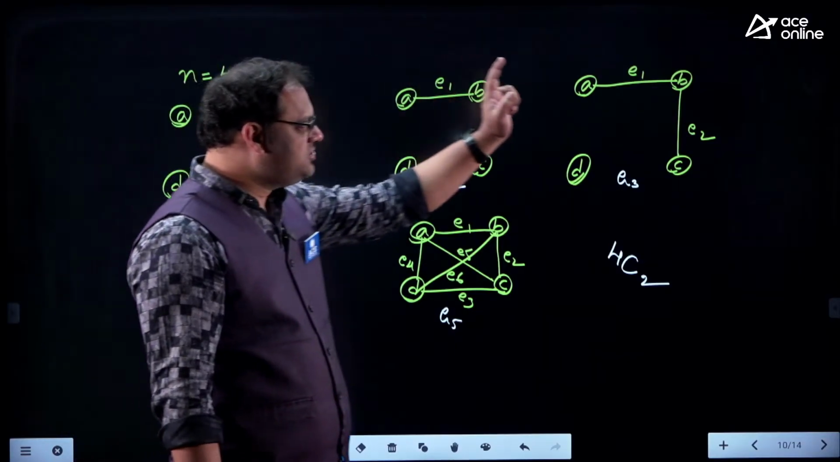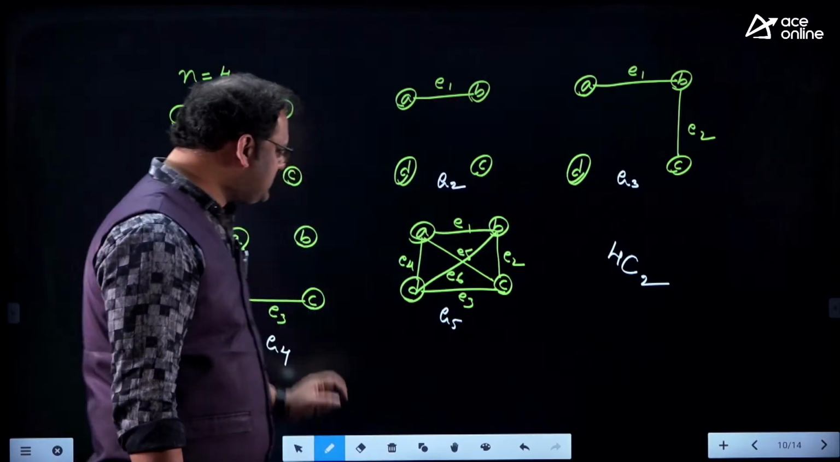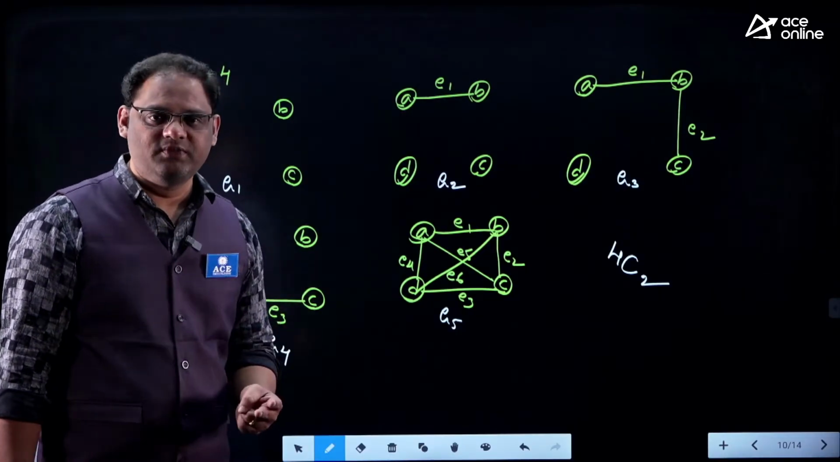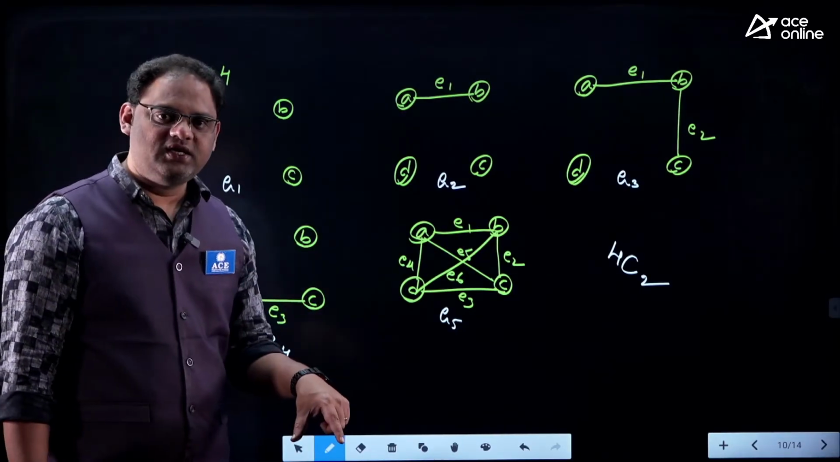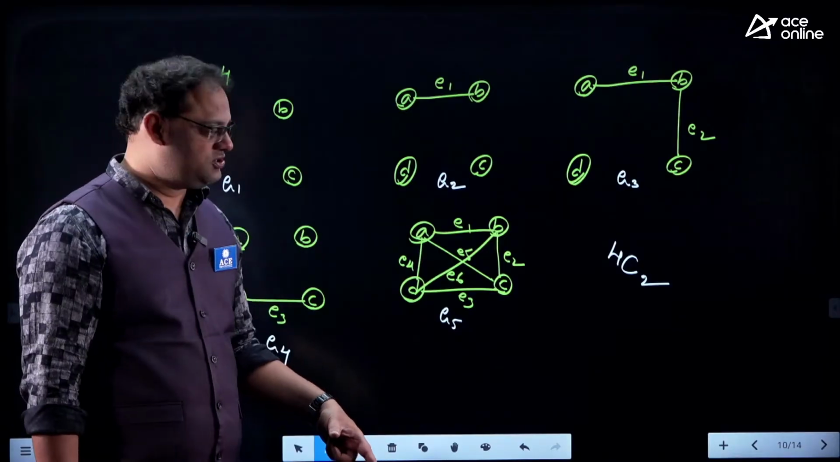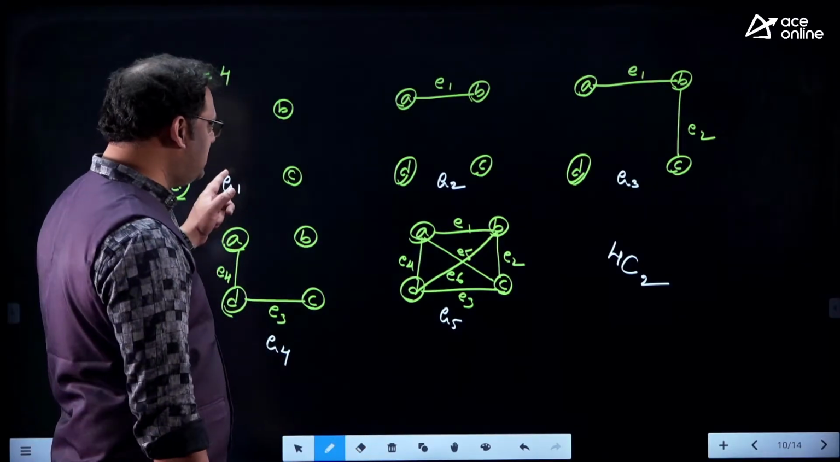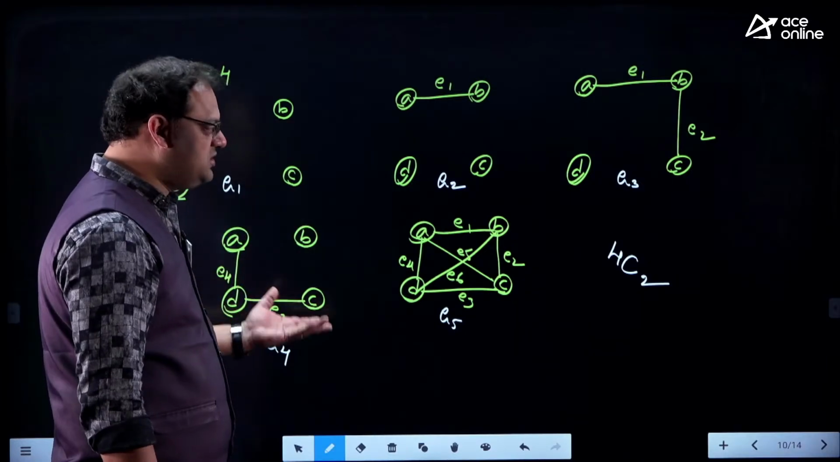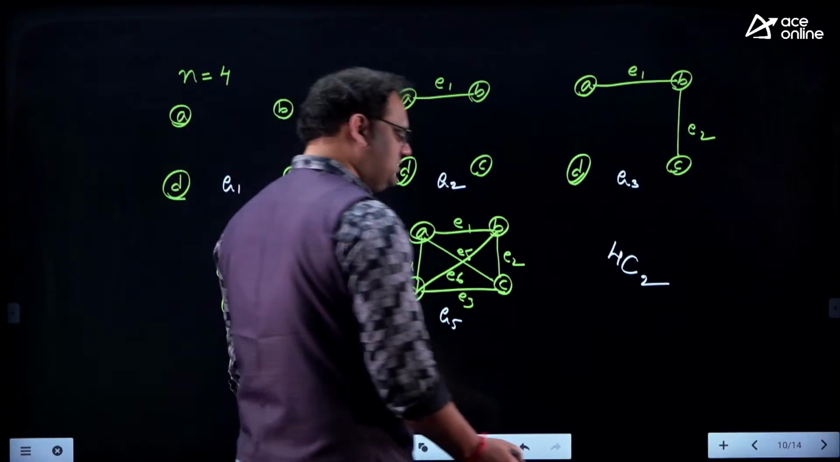Sometimes I will take the edge E2. Sometimes I don't take the edge E2. That means every edge has 2 possibilities. I may assign the edge or I may not assign the edge. The first edge I may assign, I may not assign. The first edge has 2 possibilities.